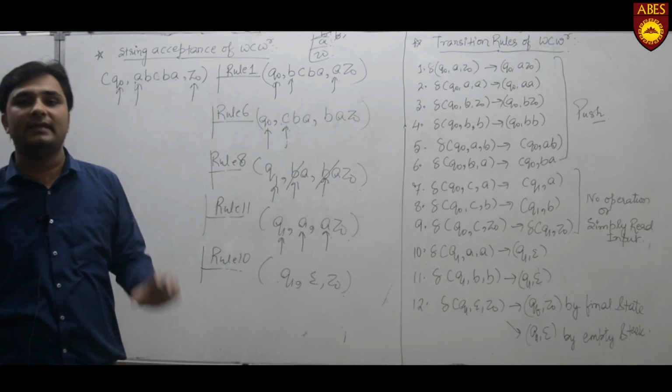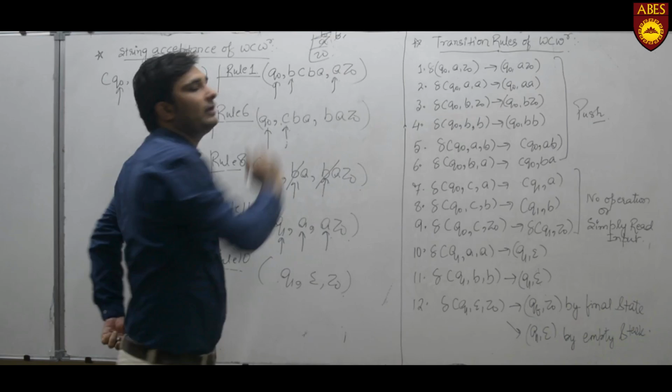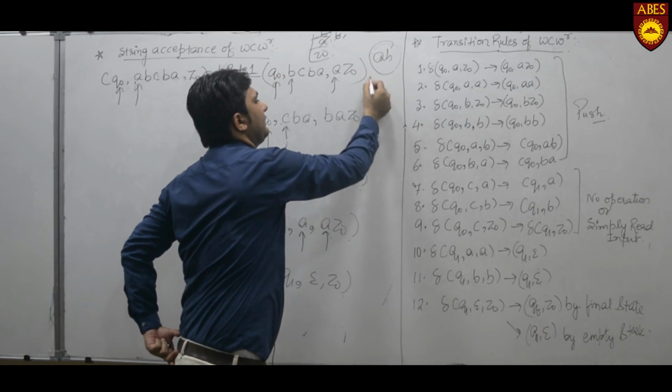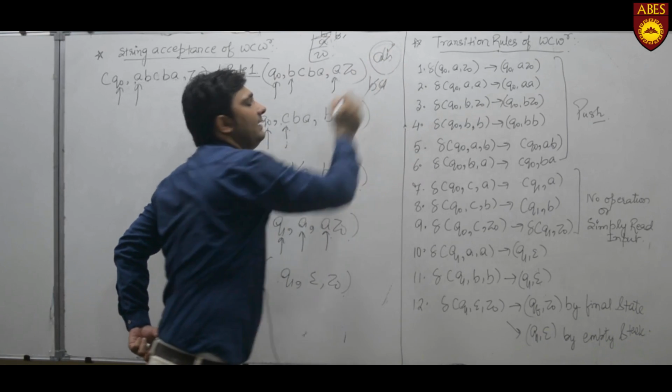That is, now our stack is empty. What we have pushed into the stack, we popped with the help of BA. We pushed AB into the stack and popped with the help of BA.